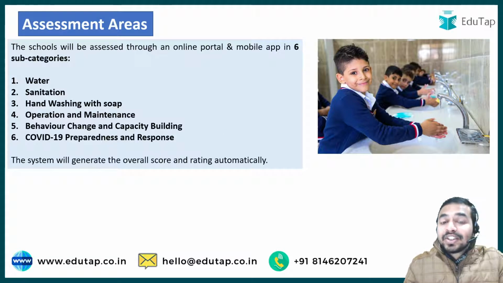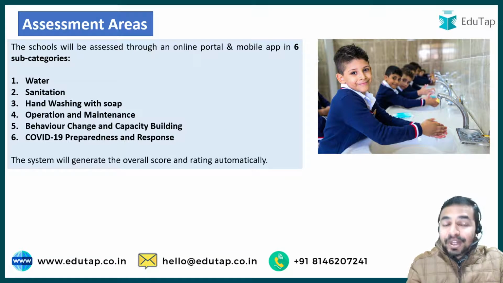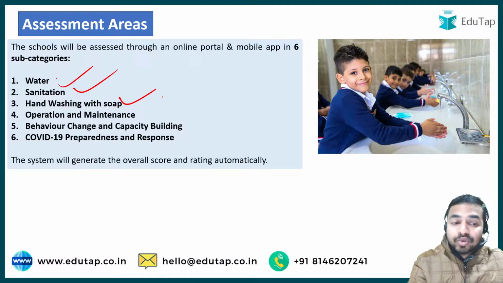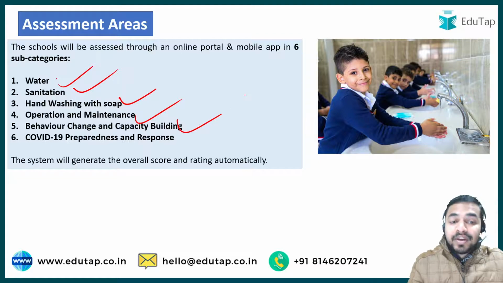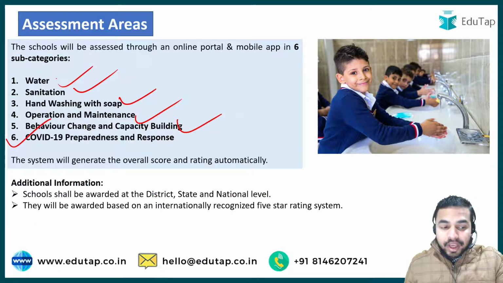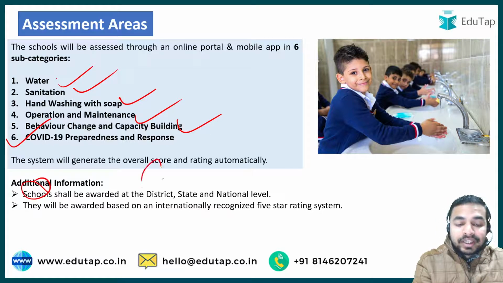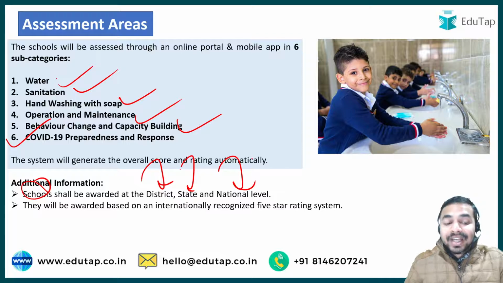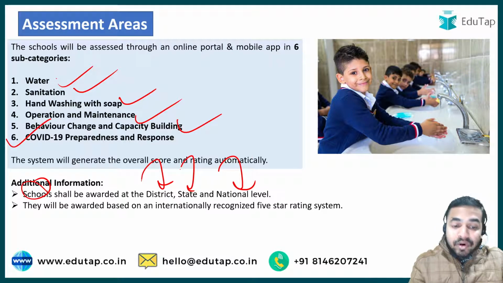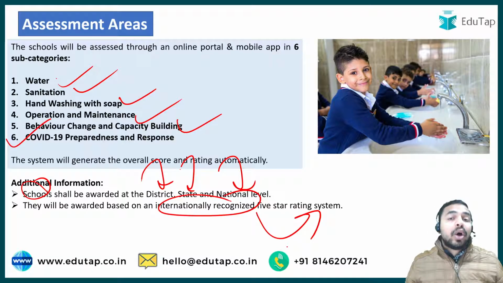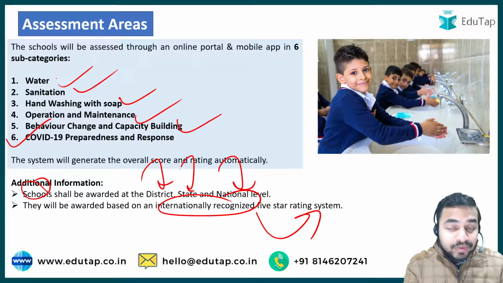When we talk about the assessment areas on the basis of which these schools are assessed, these are water, sanitation, hand washing with soap, operation and maintenance, behavior change and capacity building, and COVID-19 preparedness and response. Okay, and there is some additional information as well which is important for all of you, that is the schools shall be awarded at the district, state as well as the national level, and this award will be based on an internationally recognized 5-star rating system. So that was all about the Swachh Vidyalaya Puraskar.